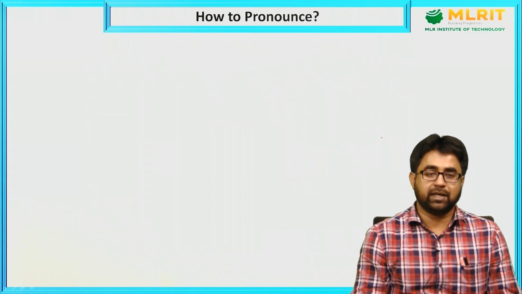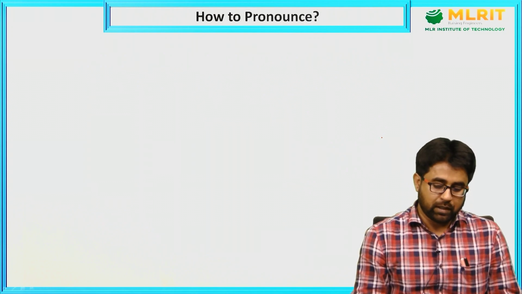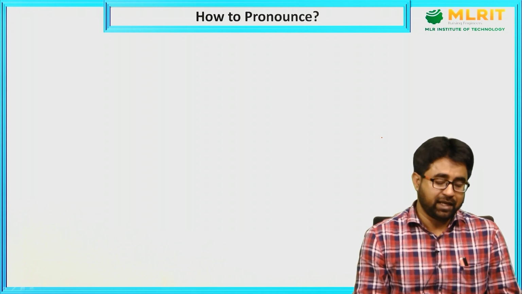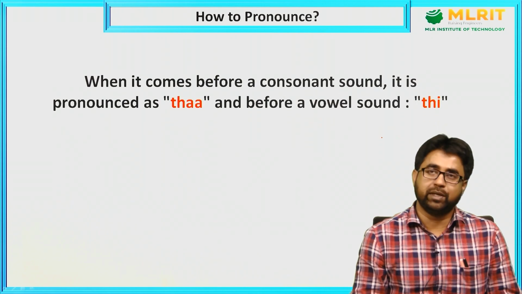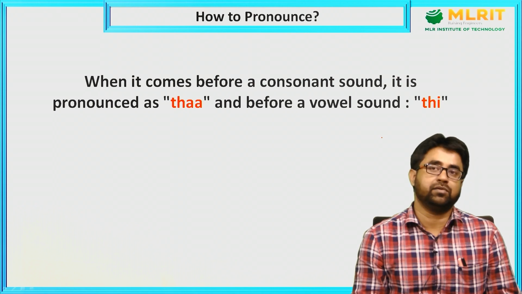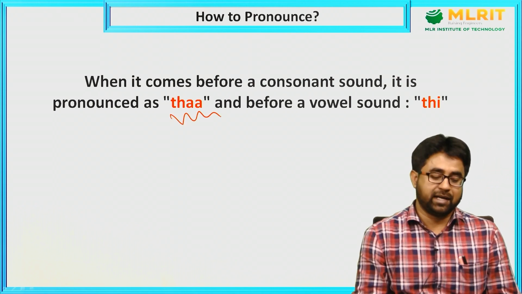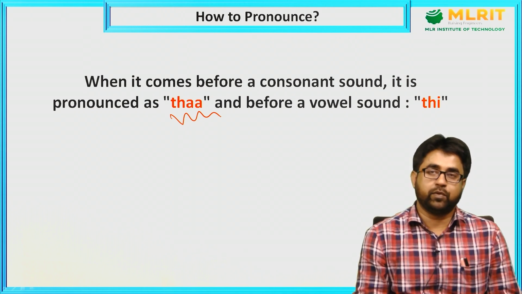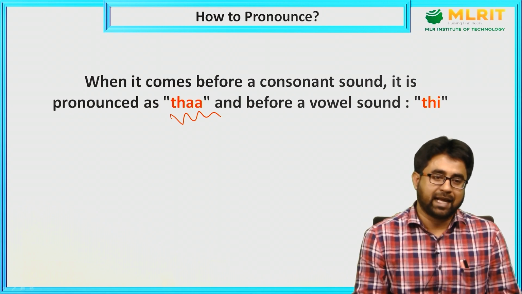Now let's come to the next segment of the presentation, which is how to pronounce it. As I told you, in certain cases we use the pronunciation "thuh", and in certain cases "thee". Let's see where to use which. When it comes before a consonant sound, it is pronounced "thuh". If we use the definite article before a noun which starts with a consonant sound, we use "thuh". For example, where is the pen that I have given you?